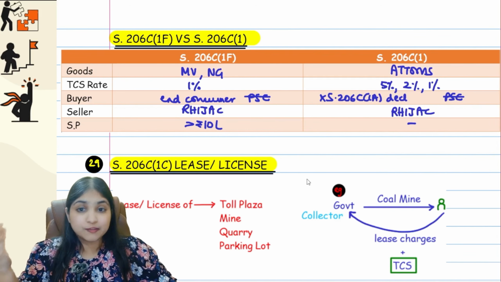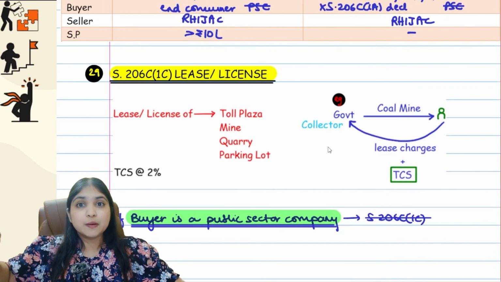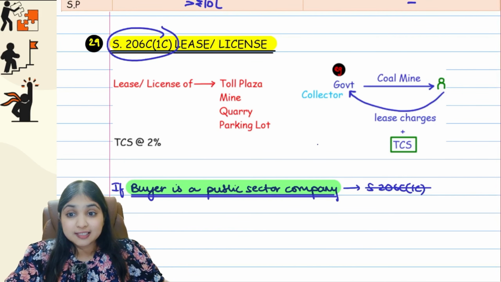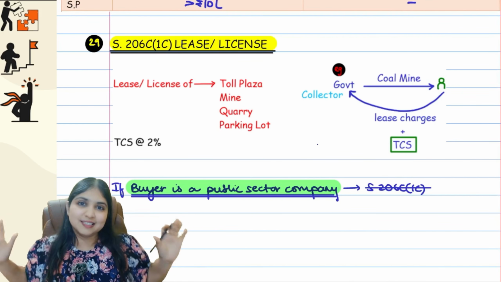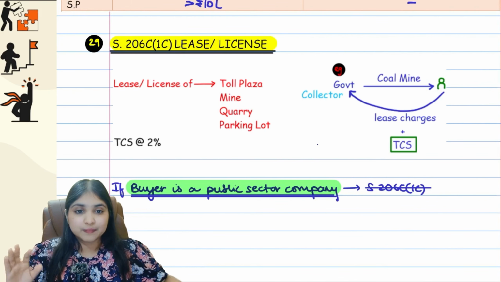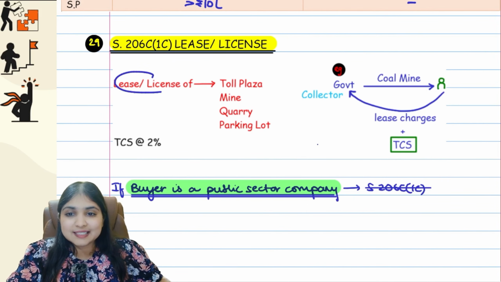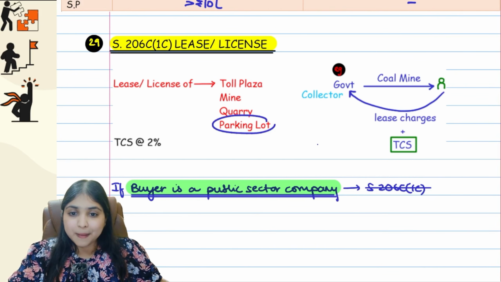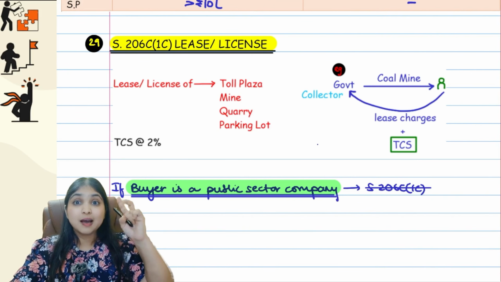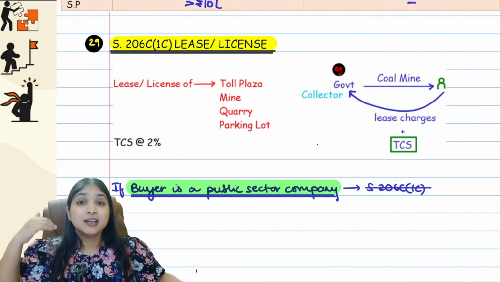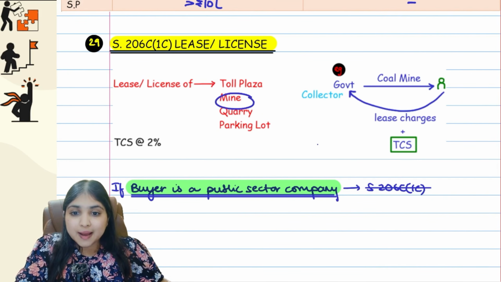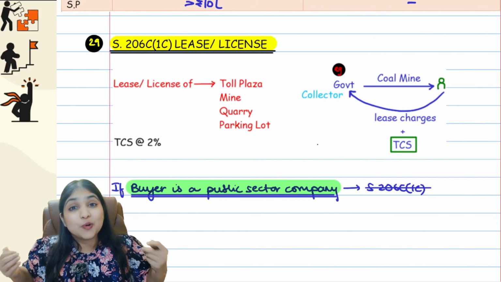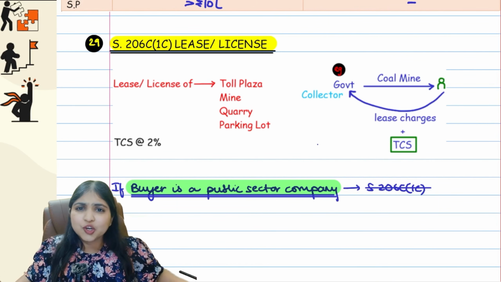Multiple revisions also I've given you. Yes, guys. Now come to my third TCS section, 206C1C, the simplest TCS section. Here, listen to me. Very simple. There's a lease or license of toll plaza, mine, quarry or parking lot. Repeat again. Toll plaza, mine, quarry, parking lot. So if there's a lease or license of any of these, 206C1C will apply. No limit over here, no condition over here, nothing.